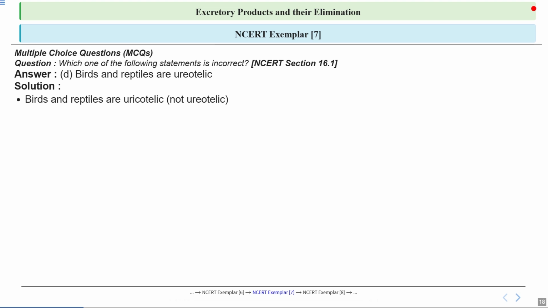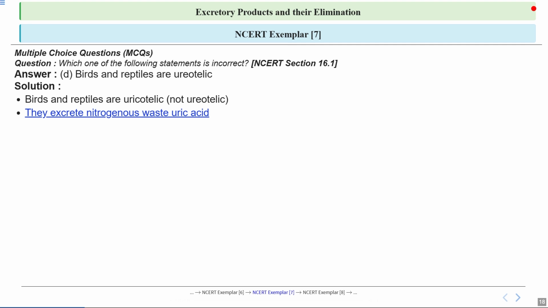Now we know that birds and reptiles are actually uricotelic, not ureotelic. This means that they excrete uric acid instead of urea. So it's important to remember this distinction because it highlights how different organisms have adapted their excretory processes to their environments. Now you can notice how birds and reptiles excrete nitrogenous waste in the form of uric acid. This is a key point because uric acid is less toxic and conserves water, which is crucial for survival in arid environments. So this adaptation allows them to thrive in habitats where water is scarce.